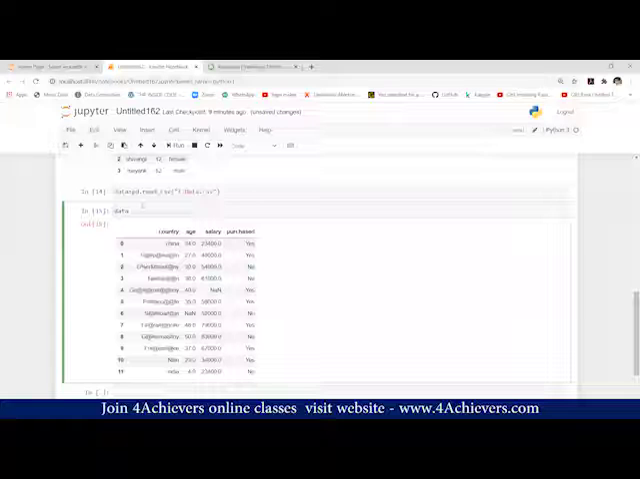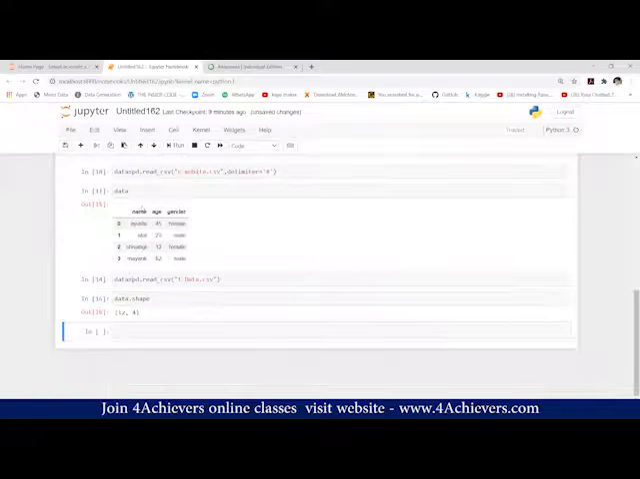So how can you check your data shape? You can check by typing the command data.shape. This will give you the count of rows and columns. You can see the output: 12, 4. This is nothing but your count of rows and columns. I'm having 12 rows and 4 columns in my data.